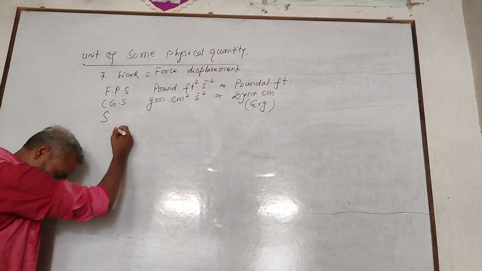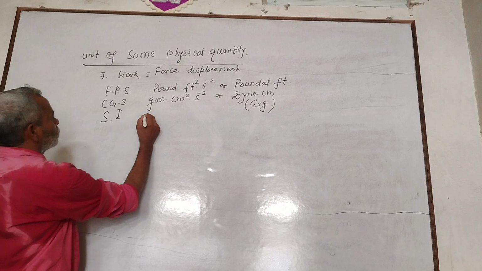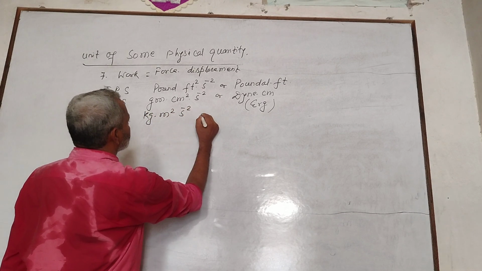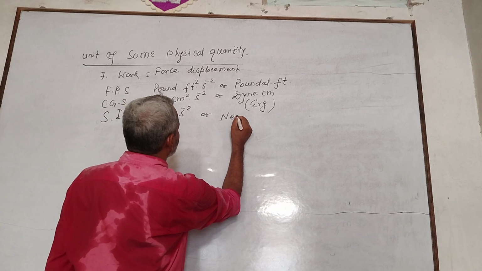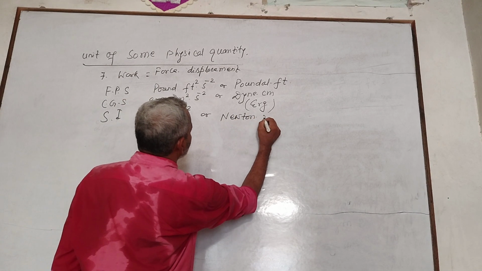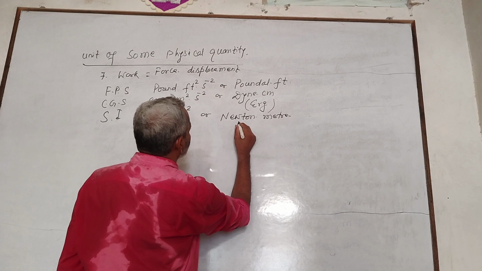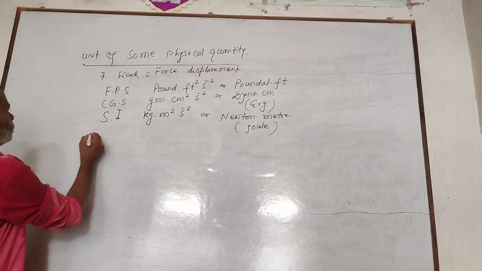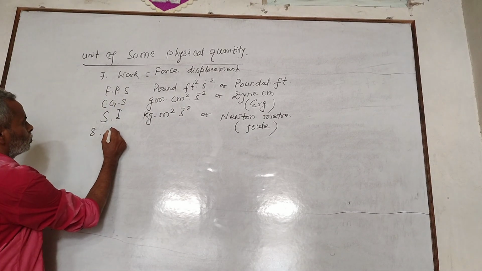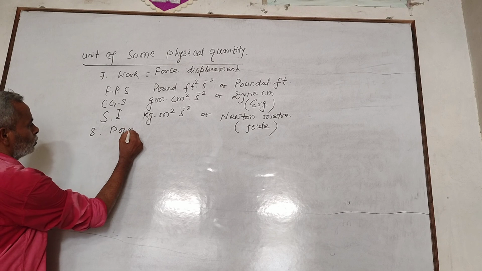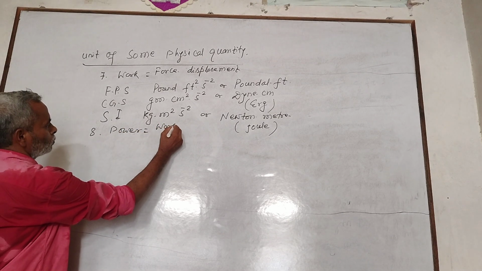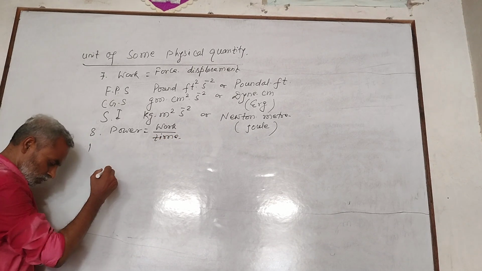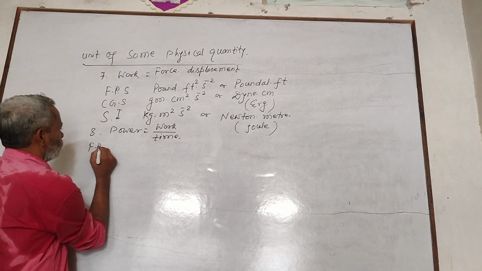Power. Work by time. In FPS, unit of work is pound feet square s minus 2 and time s is in the denominator, therefore pound feet square per second cube, or Poundal feet per second.